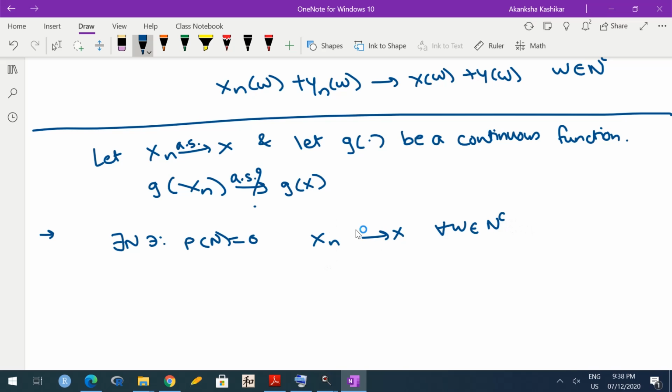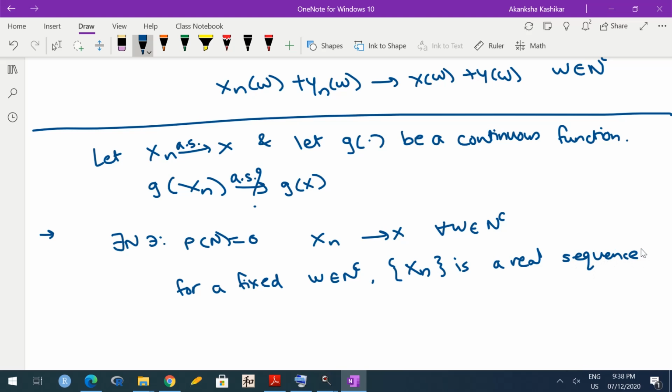Now for a fixed omega in N complement, Xn(omega) is a real sequence. And for real sequences and continuous functions, there is a result that if Xn converges to X, then for that particular omega, g(Xn(omega)) will converge to g(X(omega)).